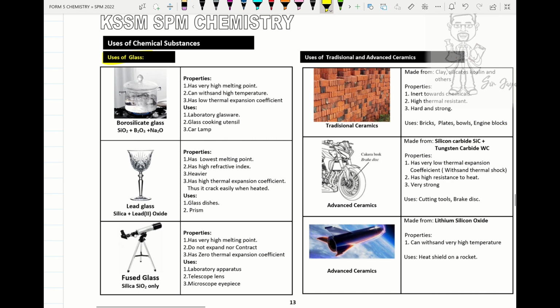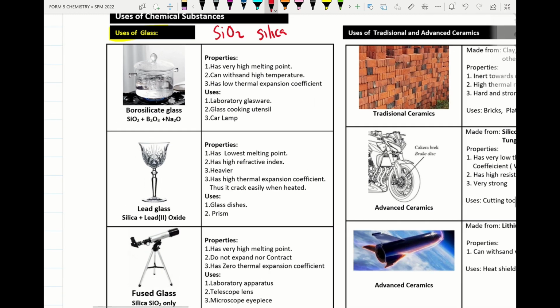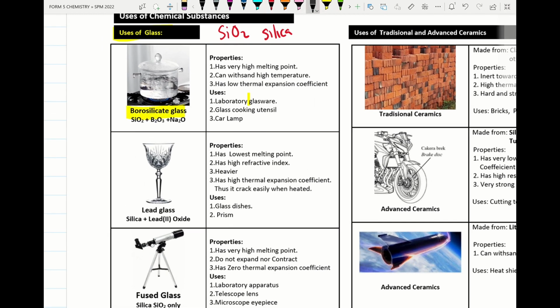Next will be under glass. Please remember the main composition of glass is known as silicon dioxide or silica. Alright, please remember borosilicate glass. The borosilicate glass contains silicon dioxide, boron oxide, and sodium oxide. The properties of borosilicate glass are a very high melting point, it can withstand high temperature, and it has a low thermal expansion coefficient. That means it can withstand extreme temperature. It's used to make laboratory glassware, glass cooking ware, test tubes, and also car lamps.